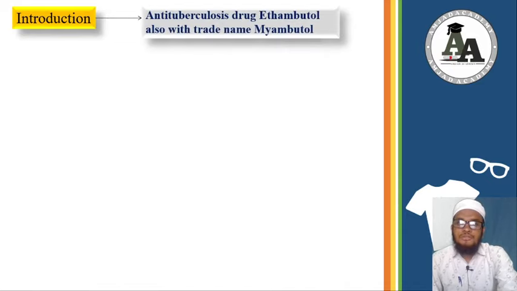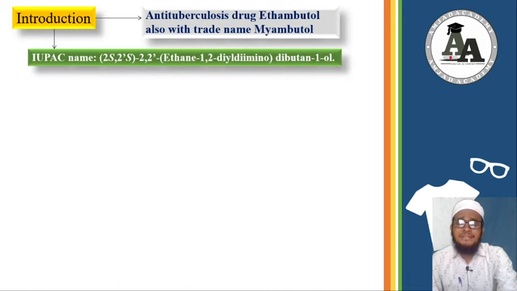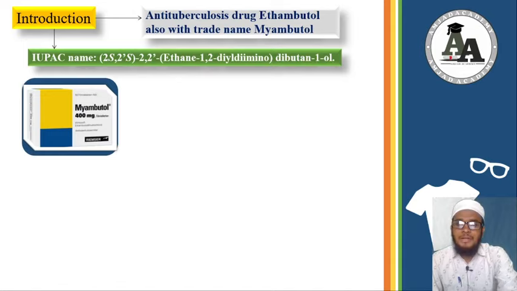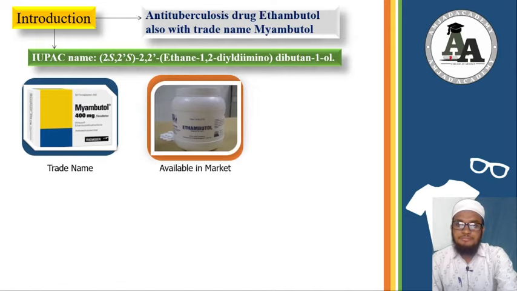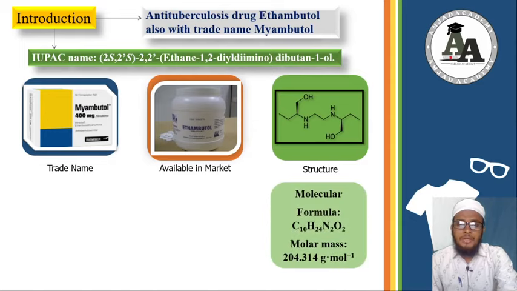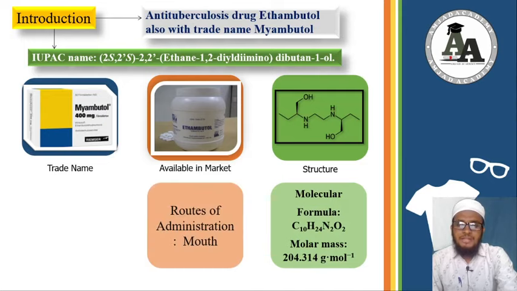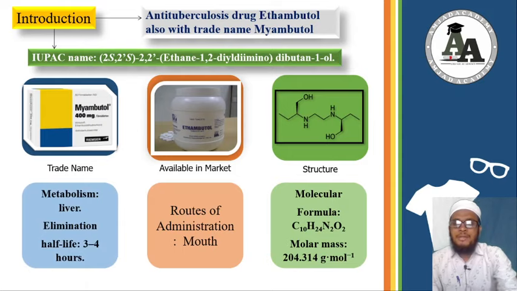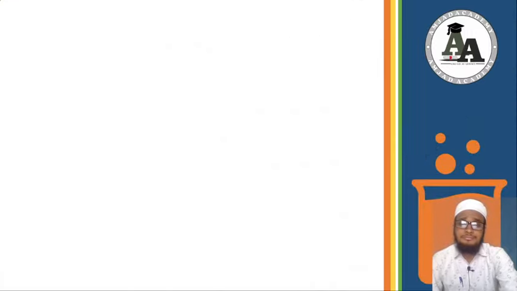Ethambutol is an anti-tuberculosis drug. It is also known with the trade name Myambutol. It has its IUPAC name, which is displayed in front of you. It is available in the market with the trade name Myambutol at 400 mg and also available as ethambutol. Here we have its structure and its molecular formula, its molar mass, which is more than 200, its route of administration, that is by mouth, and its metabolism occurs in the liver, and it has an elimination half-life of 3 to 4 hours. So let's go towards the history of this disease.